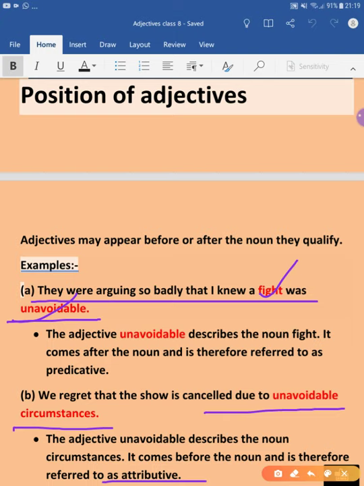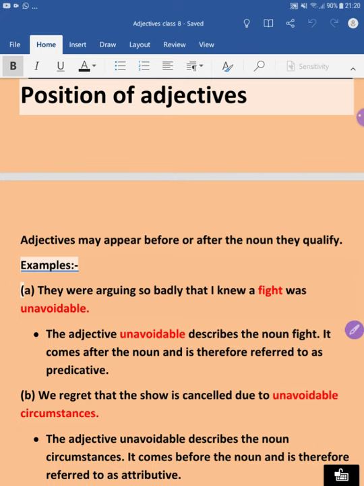So the position is clear now. This was it for the topic of position of adjectives.